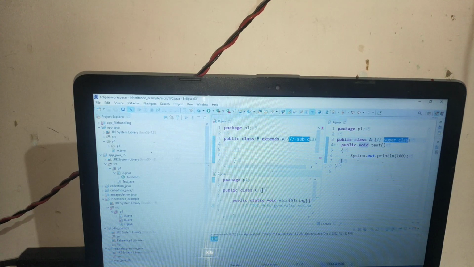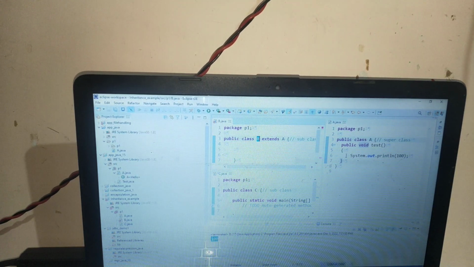This C is also a subclass. So we have one superclass and two subclasses, and I will not create an object of class B here.